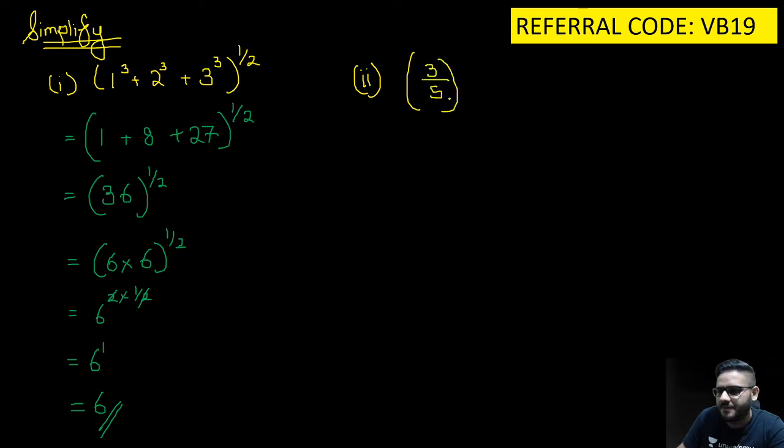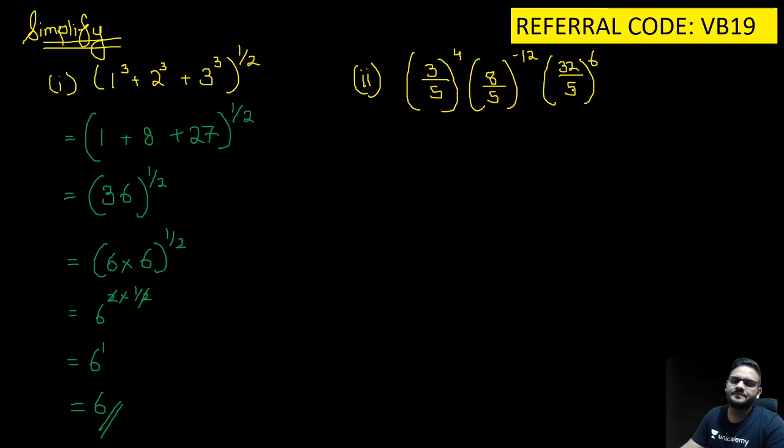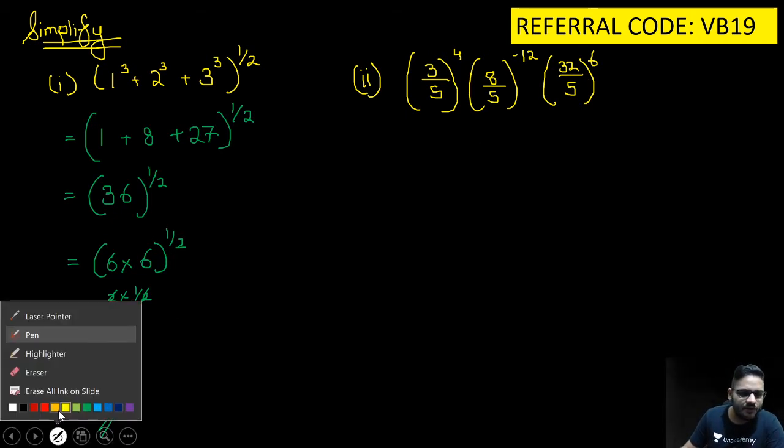3 by 5 raised to the power 4, 8 by 5 raised to the power minus 12, 32 by 5 raised to the power 6. Again, what can be done here, guys? Very simple sum. Okay. So now, can I take the reciprocal of the second one and the third one? Again, I'll just change the color of my ink.